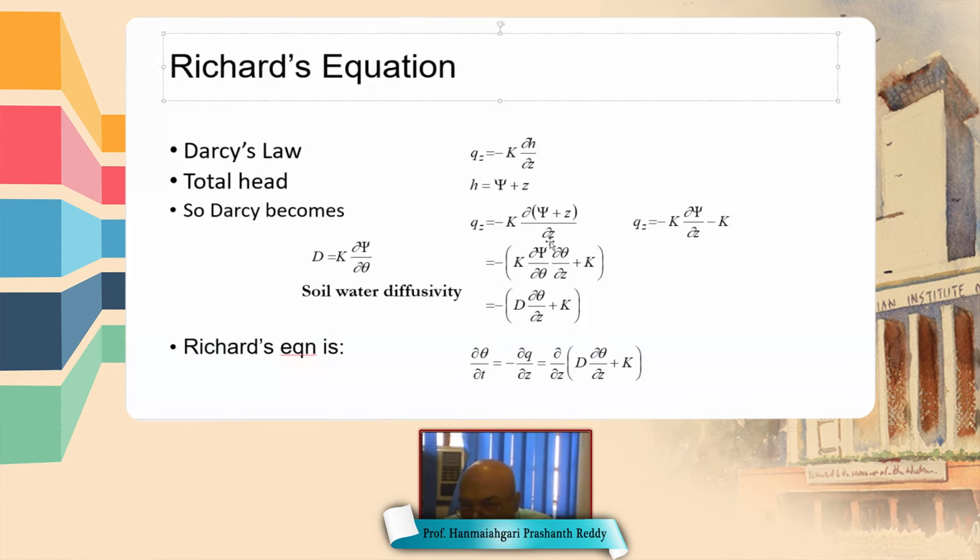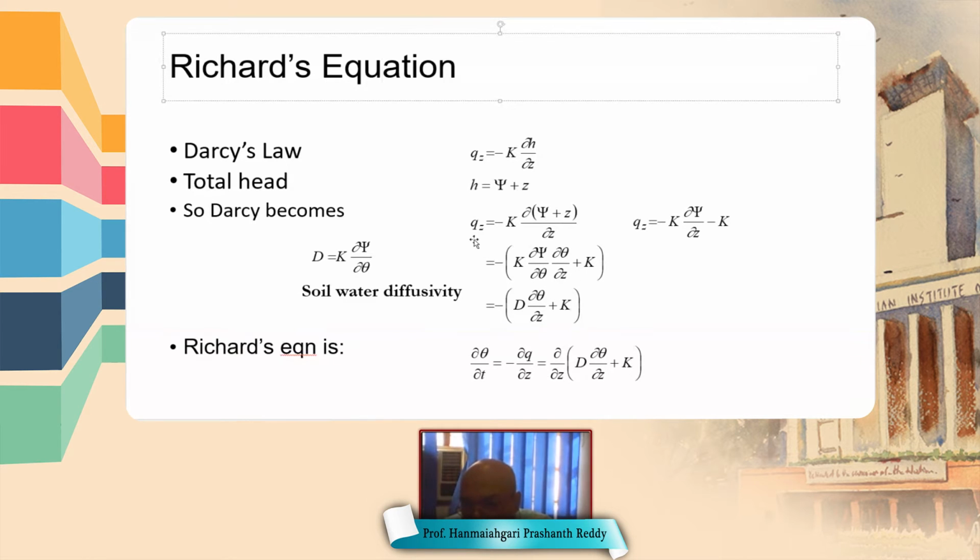So we can write dou psi by dou z, we can separate it as dou psi by dou theta into dou theta by dou z, okay, because psi is a function of theta, whereas theta is a function of its depth from the surface.